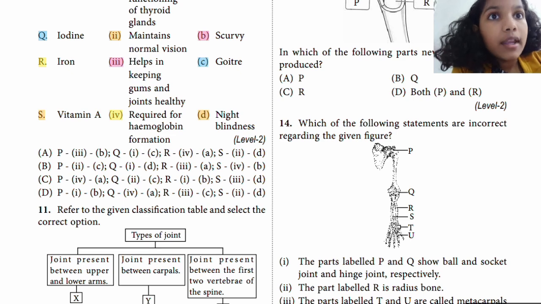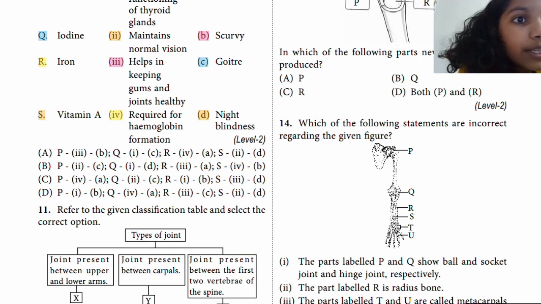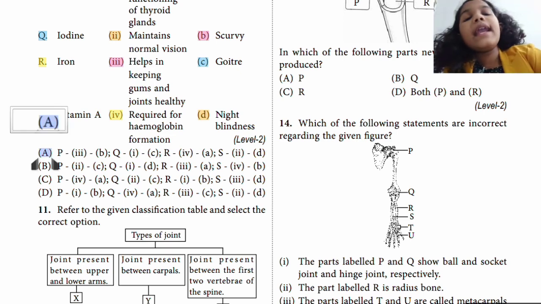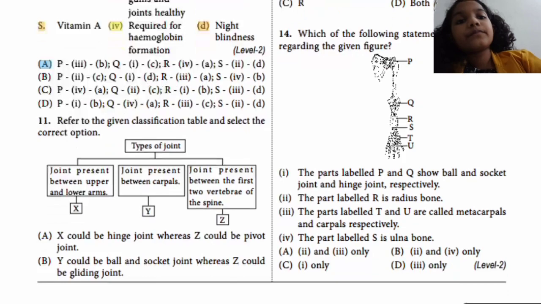Q is to 1 is to C, correct. Now R is to 4, R is to 4 to A, that is also correct. S is to 2 and 2 is to B, that is also correct. So A is the right answer.